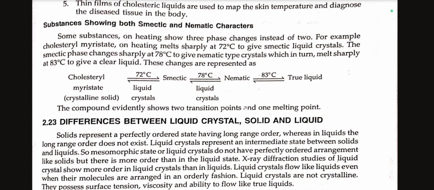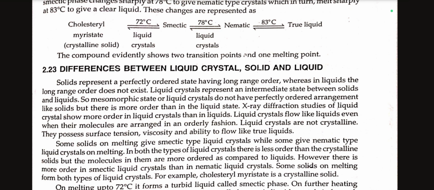Differences between liquid crystal, solid and liquid. A solid represents a perfectly ordered state having long range order, whereas in liquids the long range order does not exist. Liquid crystals represent an intermediate state between solids and liquids, so the mesomorphic state or liquid crystal does not have a perfectly ordered arrangement like solids, but there is more order than in the liquid state. X-ray diffraction studies of liquid crystals show more order in liquid crystals than in liquids. Liquid crystals flow like liquids even when their molecules are arranged in an orderly fashion.